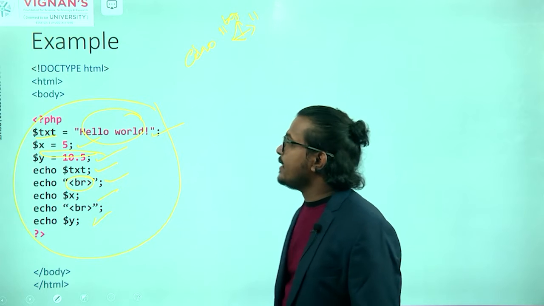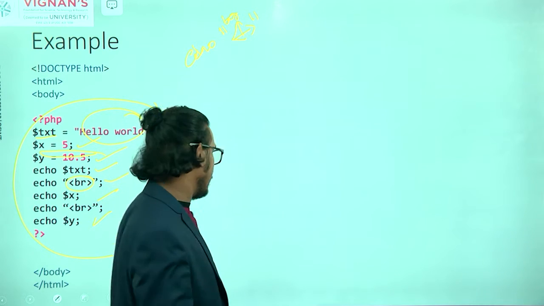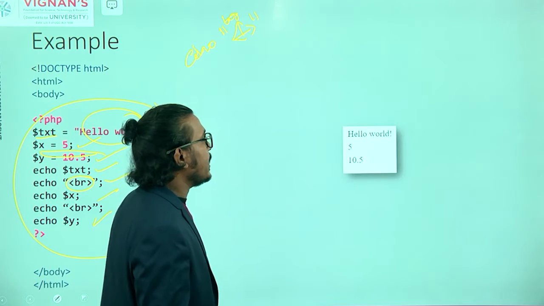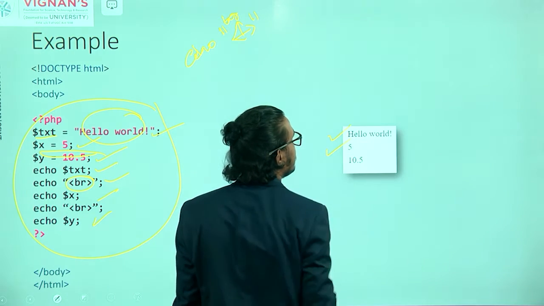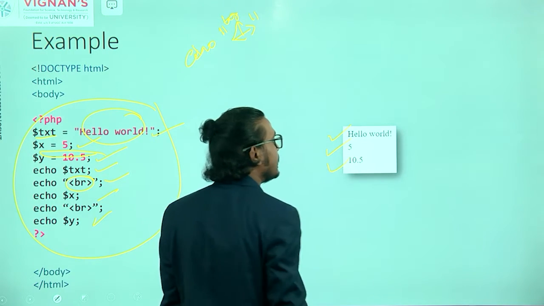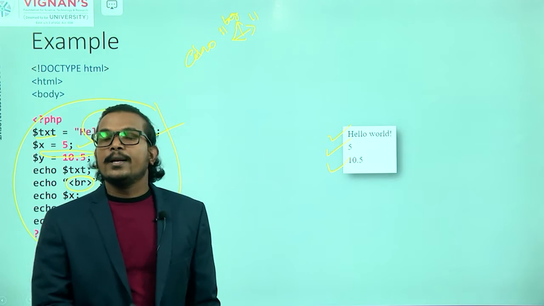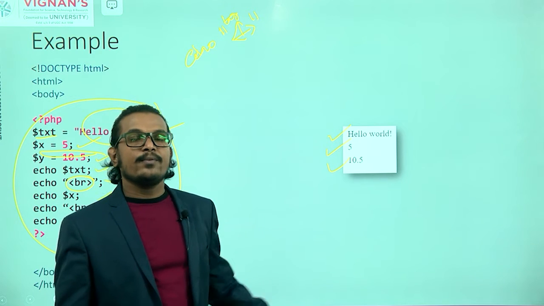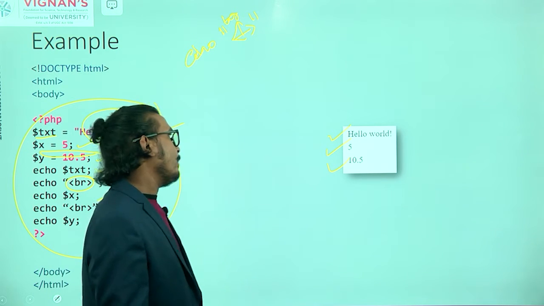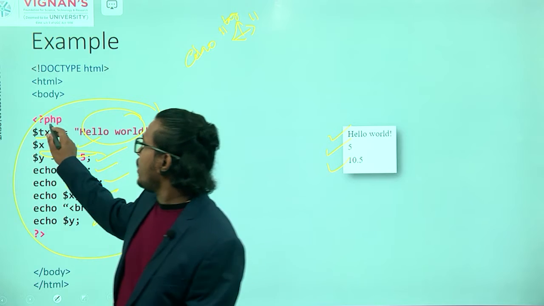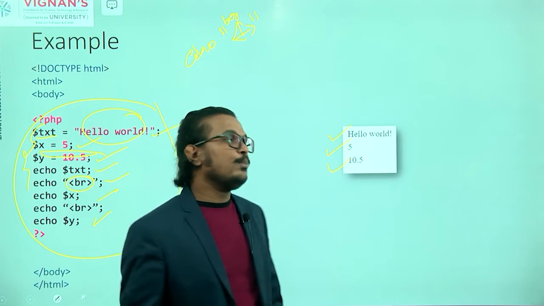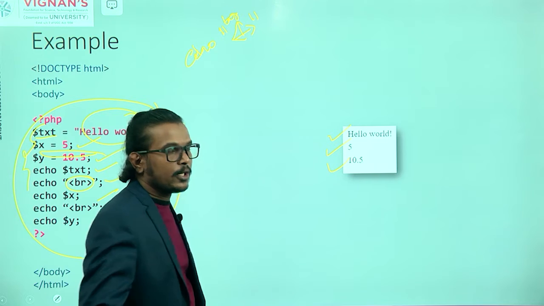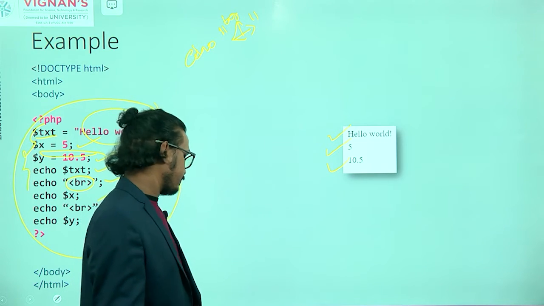Now we'll see what the output is for this particular example. So this is my output. First I am displaying hello world. After that I am displaying an integer value. After that I am displaying a number that may be a float or double, 10.5. But here I am not mentioning any data type. Simply I am assigning the value and displaying that value.